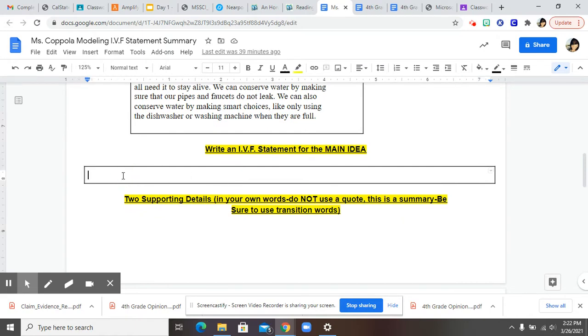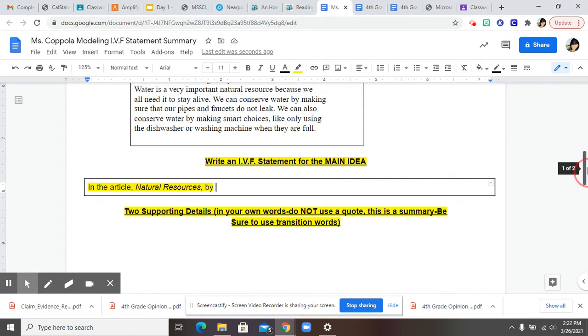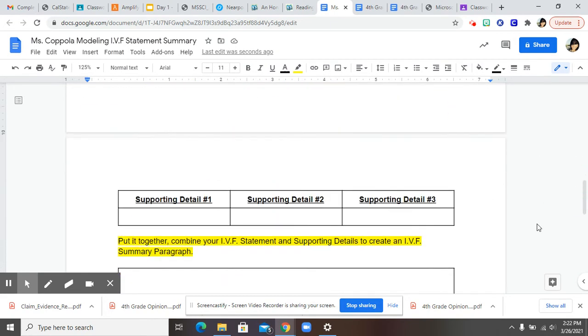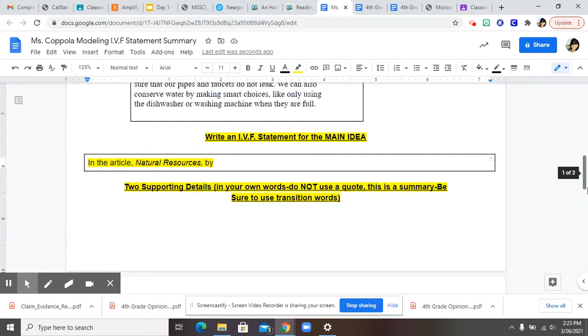So I'm going to say in the article, and then I'm going to put my title, italicize it, natural resources. And then by, so here's genre, title, and now we're typing our author. K-12 Reader. All right, there's our I. Now I'll just put an I right here so you know that's our I. Now we're going to do our V.